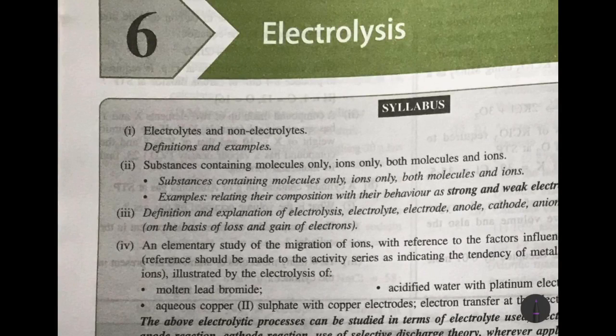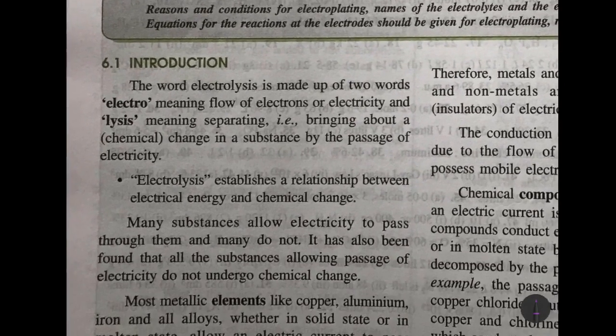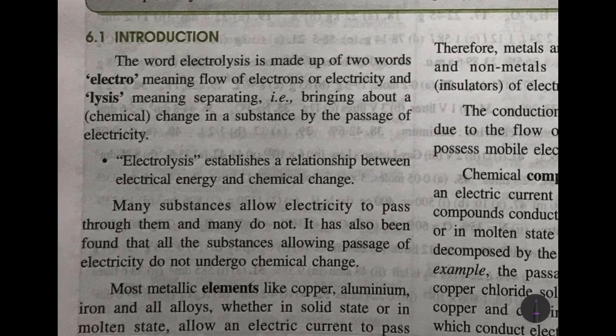Now we move on to the next chapter in chemistry, that is electrolysis. Electrolysis, as you can see, is made up of two words, electro and lysis. Electro means the flow of electrons or electricity, and lysis means separation. That is, a chemical change is brought about in a substance by the passage of electricity. So electrolysis shows a relationship between electrical energy and chemical change.